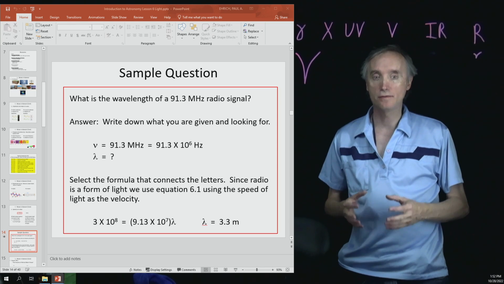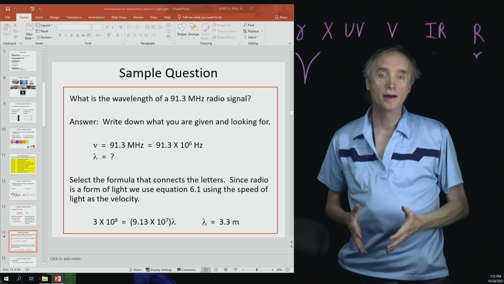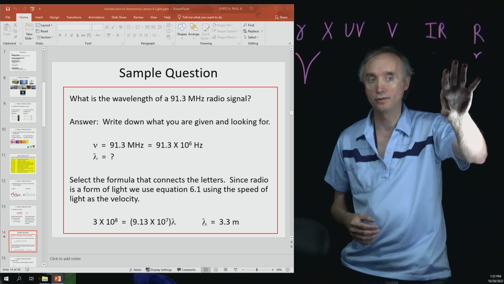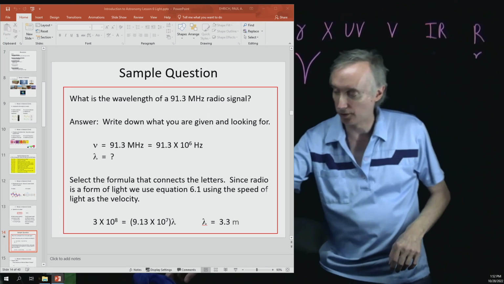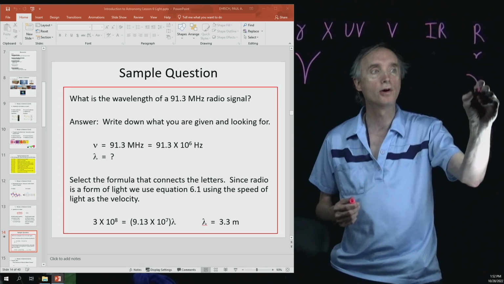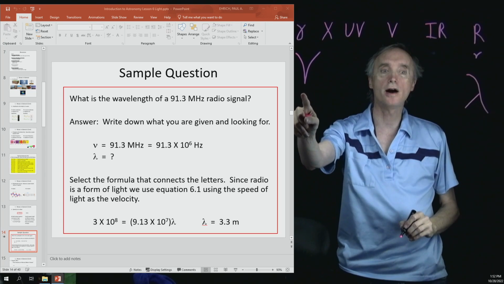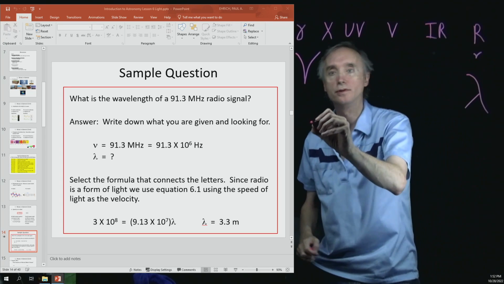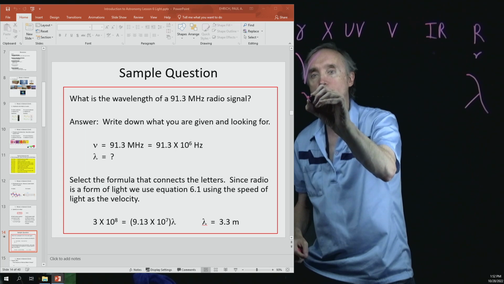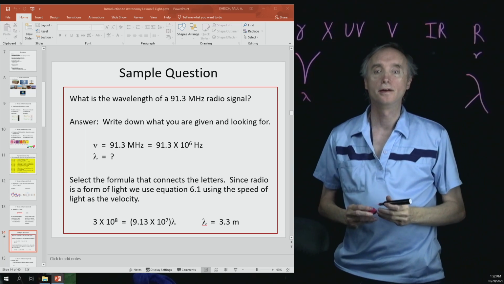Radio waves have very large wavelengths. And so on our chart here, let's go ahead and put that down, that radio waves have large wavelengths. And then on the opposite side over here, the gammas have the smallest wavelengths.